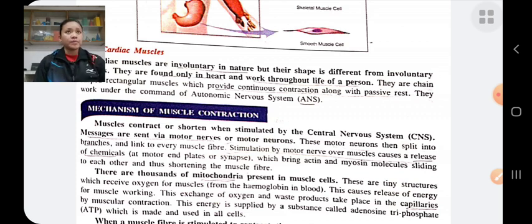The motor neuron splits into many branches, called dendrites, which are attached to the muscle fibers. When a message is sent via the motor neuron, it releases a chemical at the motor end plate, which makes the actin and myosin filaments slide over each other, and this causes shortening of muscle fibers.